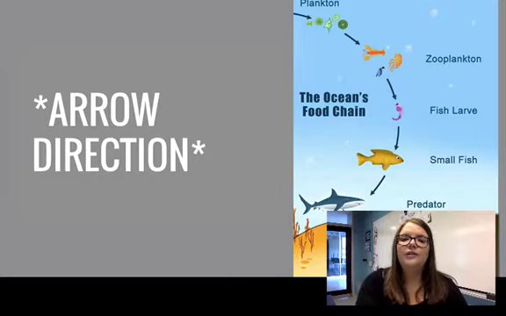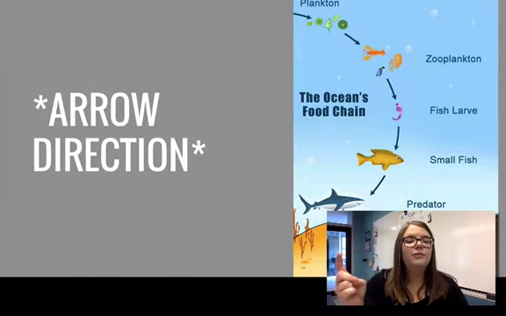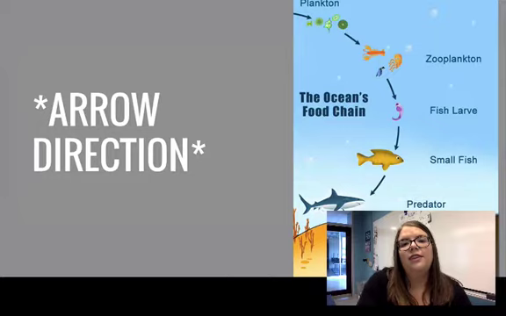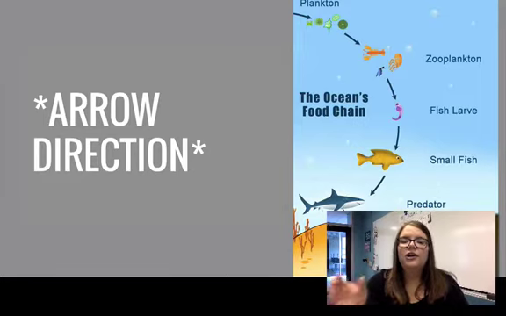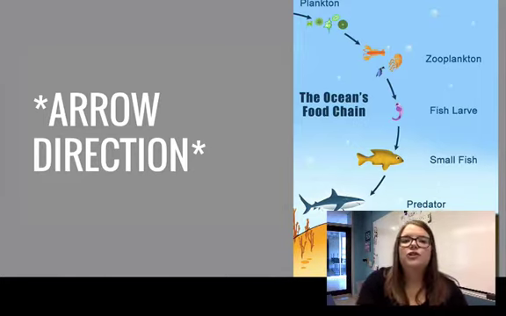And what you should notice is the direction of the arrow. So you can probably guess that the small fish doesn't eat the predator, right? But the arrow goes from the small fish to the predator. That's because the arrow is showing the flow of energy. So since the predator eats the small fish, the energy is going from the small fish to the predator. So your arrow direction should show the flow of energy.